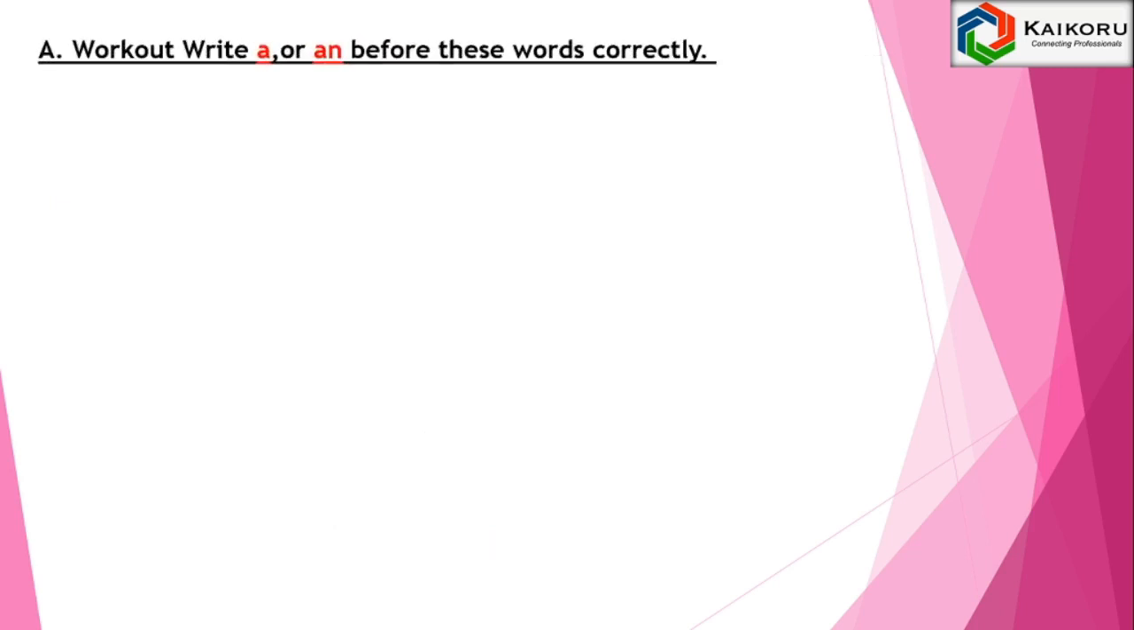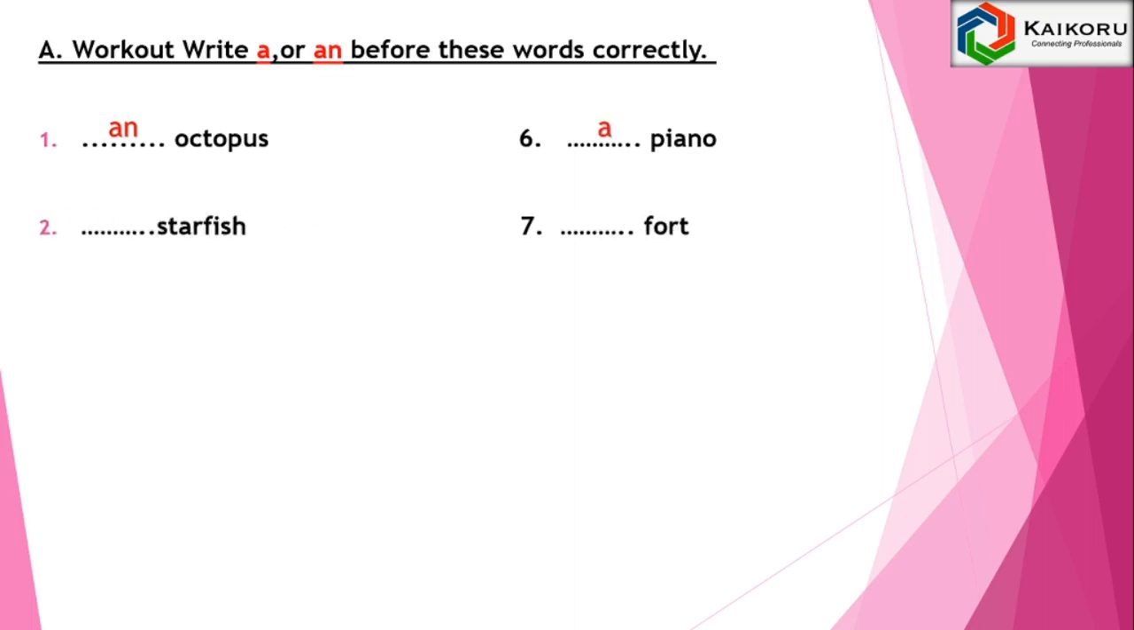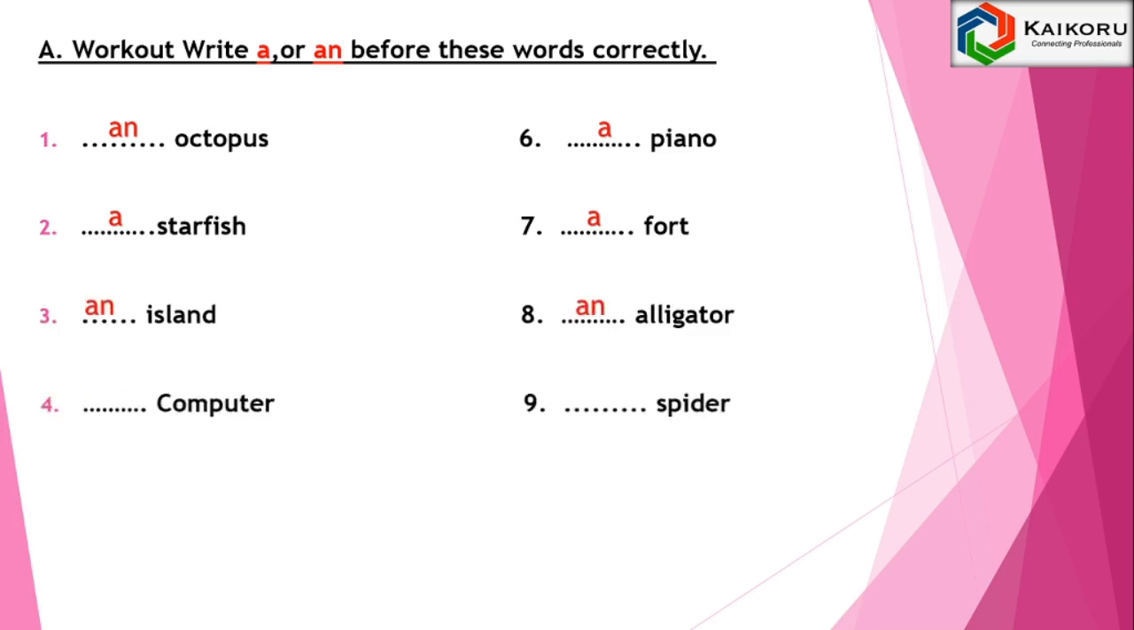Workout. Write a or an before these words correctly. An octopus, a piano, a starfish, a fort, an island, an alligator, a computer, a spider, a World Cup, a clown.